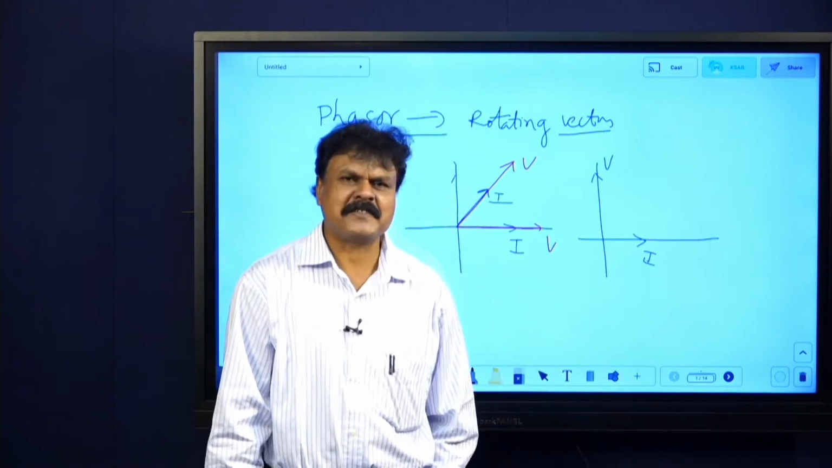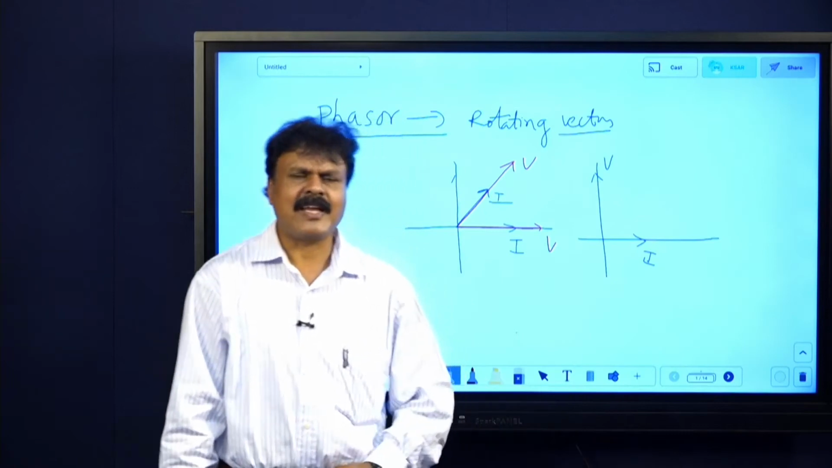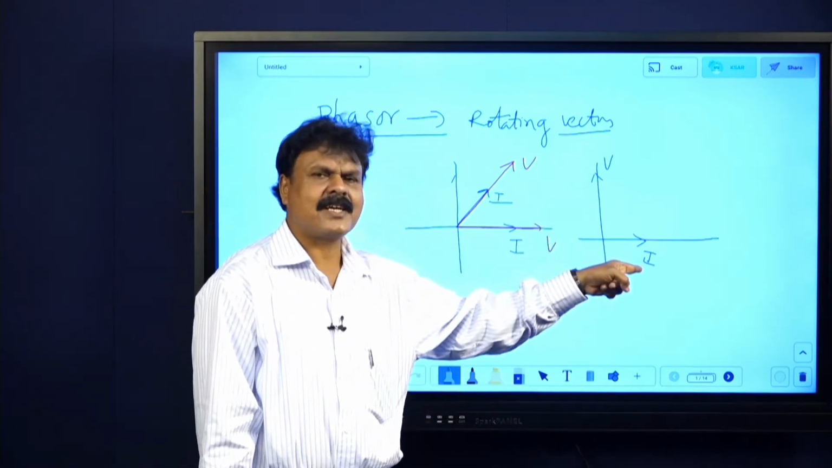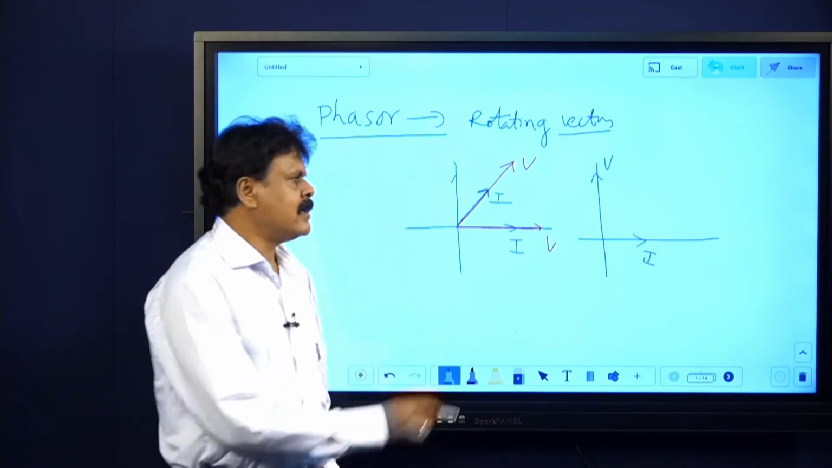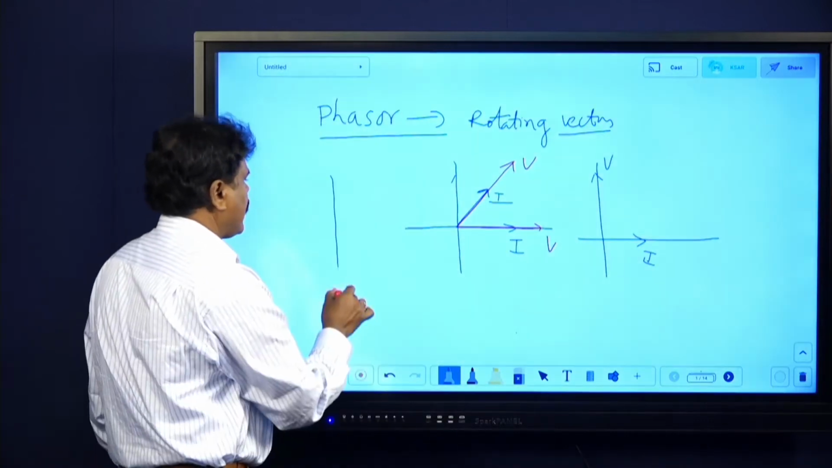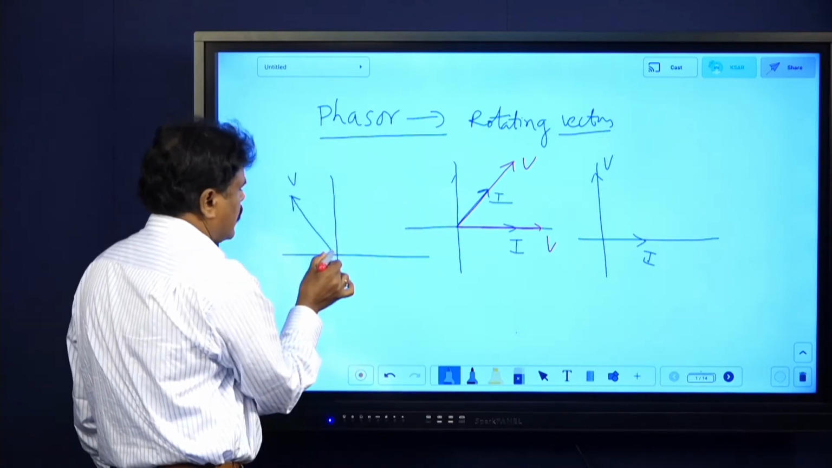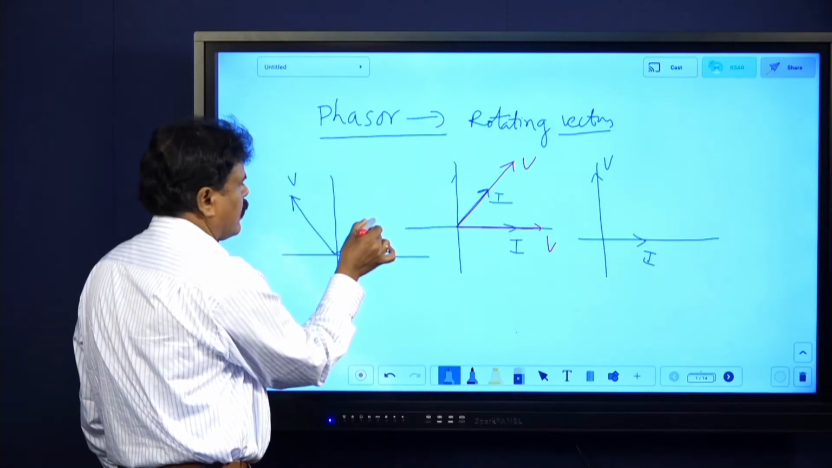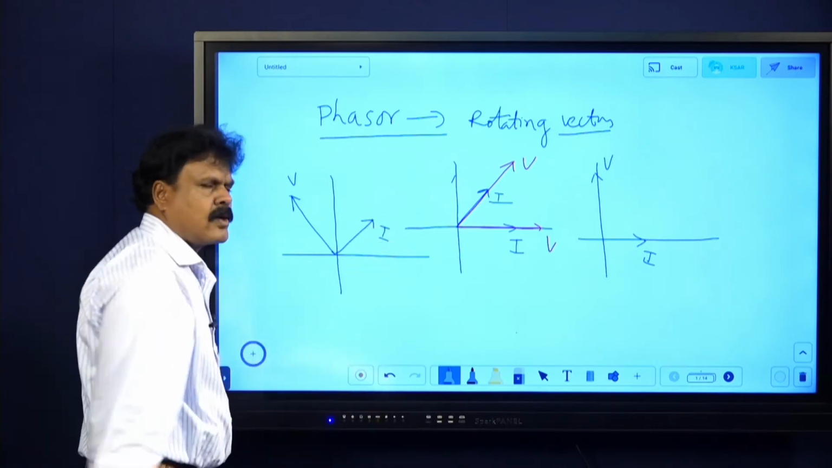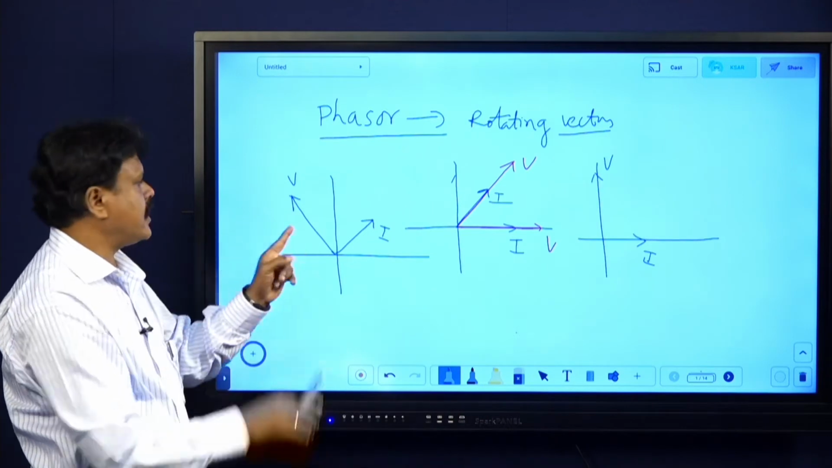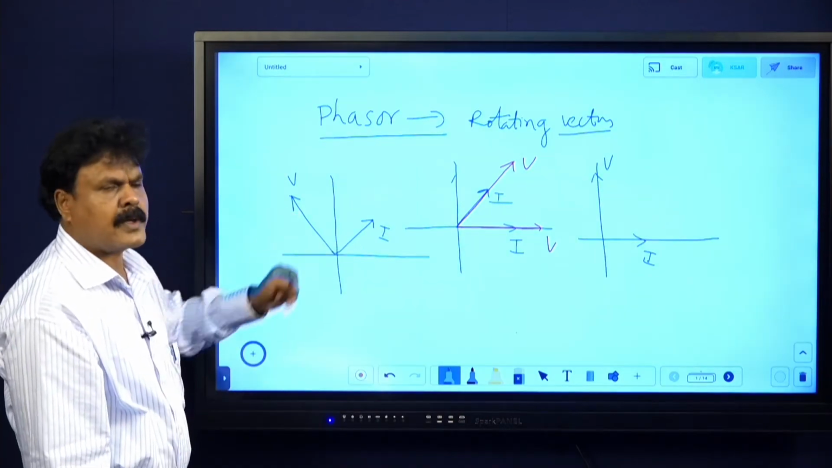Not just out of phase, V leads the current by pi by 2. Voltage leads the current by pi by 2. Even I can write it like this, V and I exactly 90 degrees apart. Don't worry about the amplitudes, we need not worry. V leads the current by pi by 2.